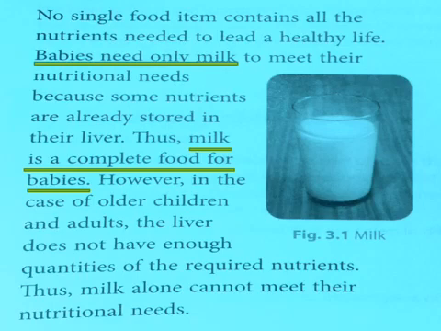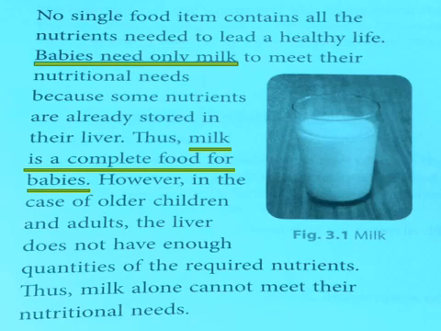But you can see that very small babies feed on only milk. For them, milk is a complete food because some nutrients are already stored in their liver.